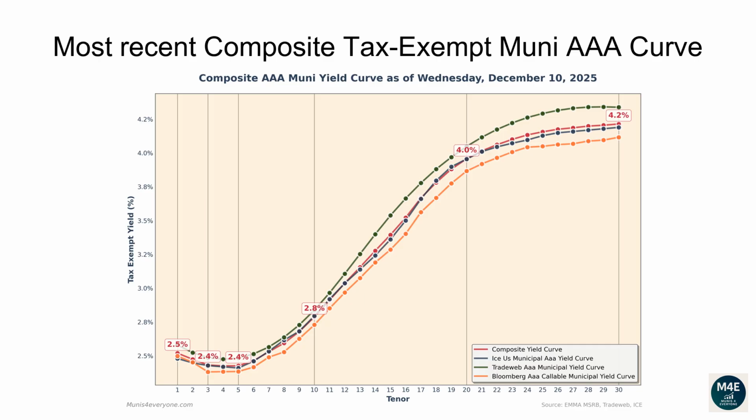The one-year composite tax-exempt yield is 2.52%. The two-year yield is 2.47%. The three-year yield is 2.43%. The 5-year yield is 2.43%. The 10-year yield is 2.79%. The 20-year yield is 3.96%. The 30-year yield is 4.21%.